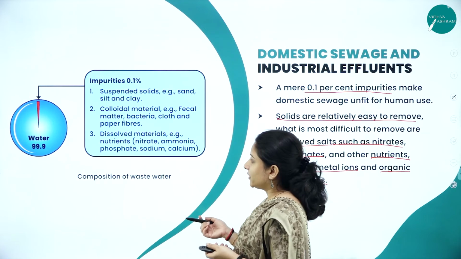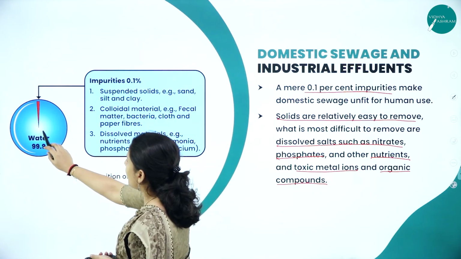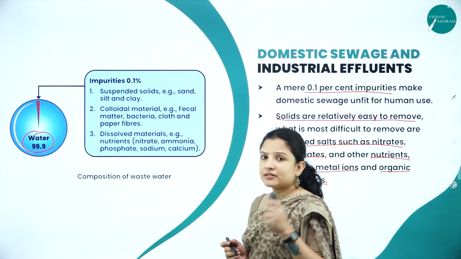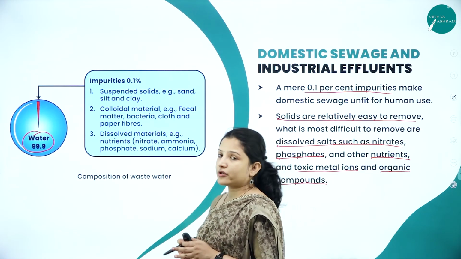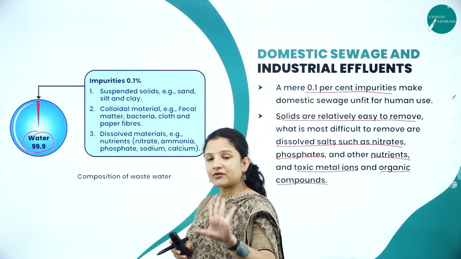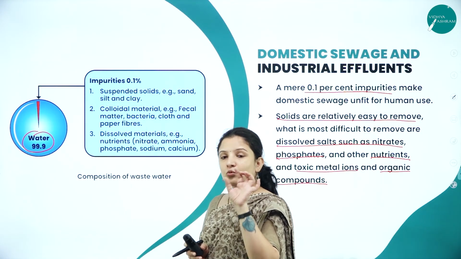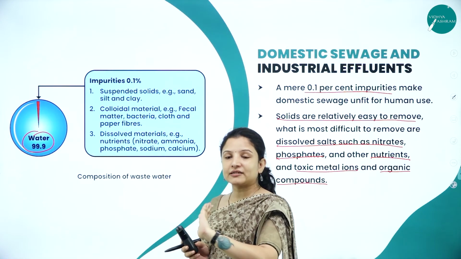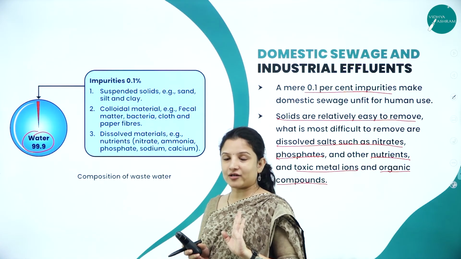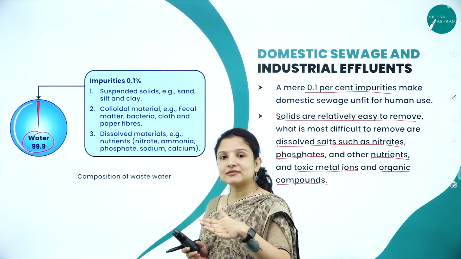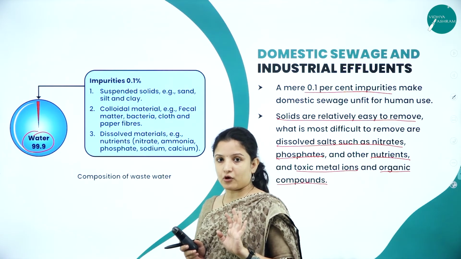So here, as we know, say for example, there is a water body which is 99.9% water. A small house nearby discards its waste into that particular water body.